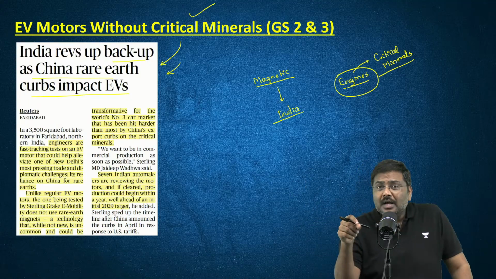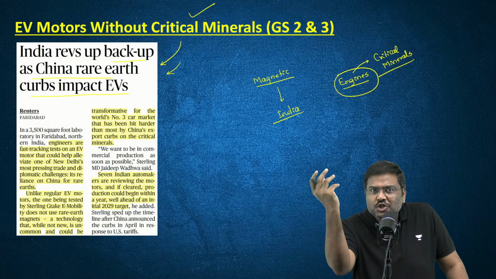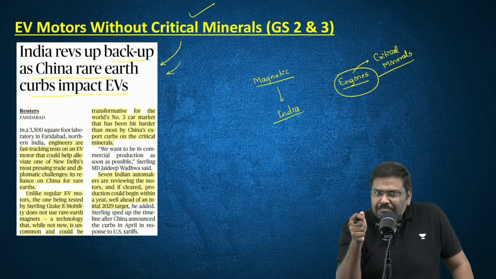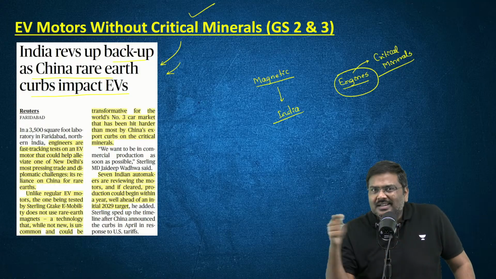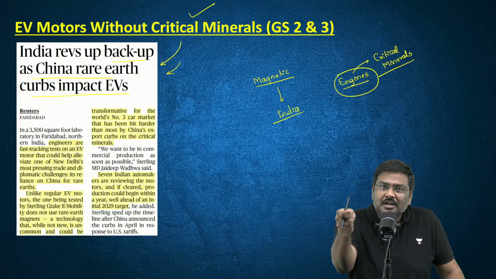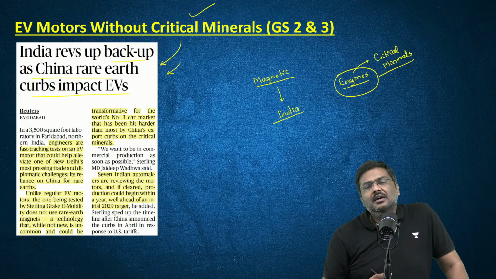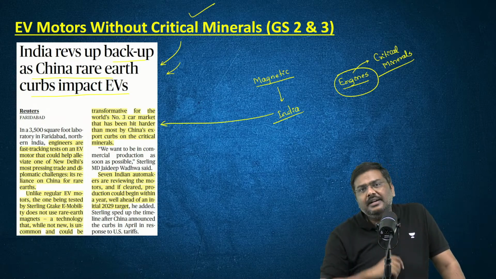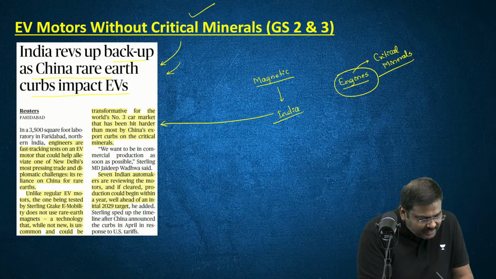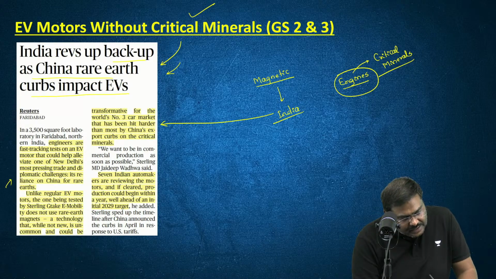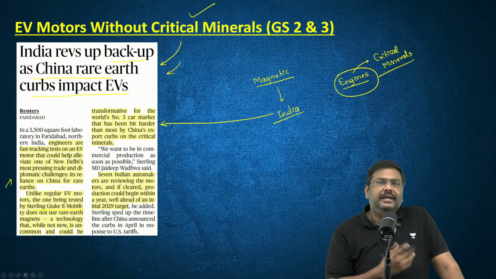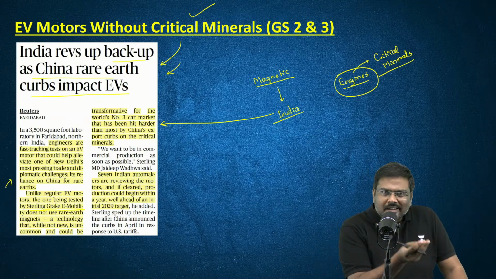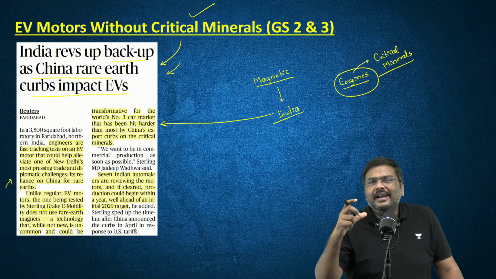We do not have to become the pawns in the game played by China to assert its political dominance, to push us, not just India, other countries as well, to dictate the terms in global diplomacy. So the solution that has been found is, there is one experiment that is being conducted. The company conducting this experiment is Sterling G-Tech E-Mobility. The company's name is not important, just understand the impact. Sterling Mobility Company is conducting an experiment.